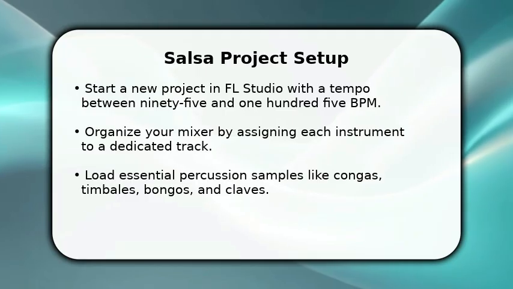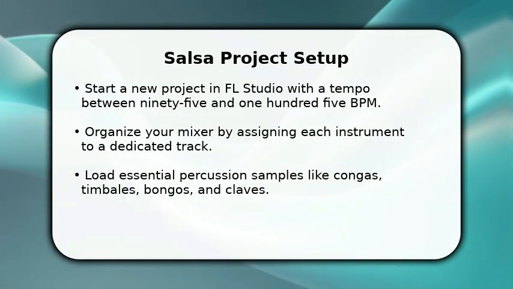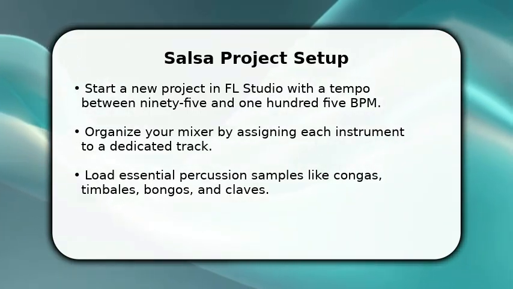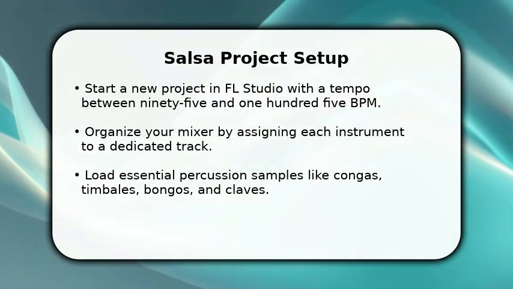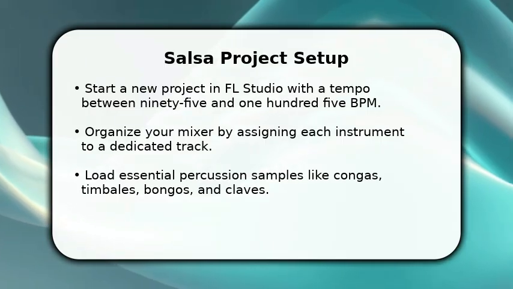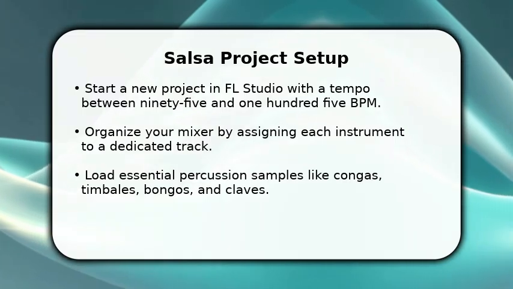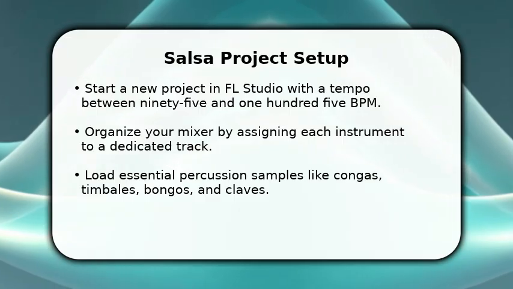In this video, I will show you how to make salsa on FL Studio. First, set your project tempo to a lively 95 to 105 beats per minute. Next, organize your workspace by routing each instrument to its own mixer track. This setup is crucial for a clean mix. Finally, load up your core salsa percussion: congas, timbales, bongos, and claves. These are the rhythmic heart of your track.